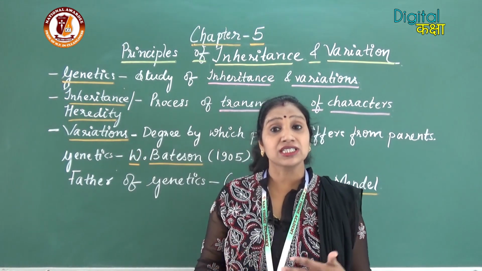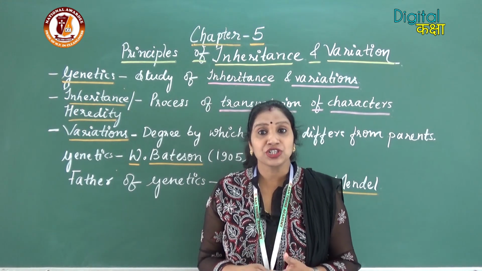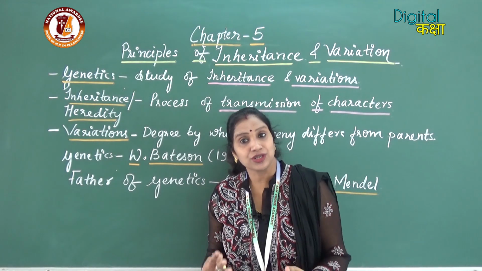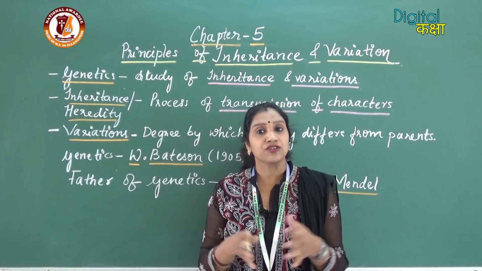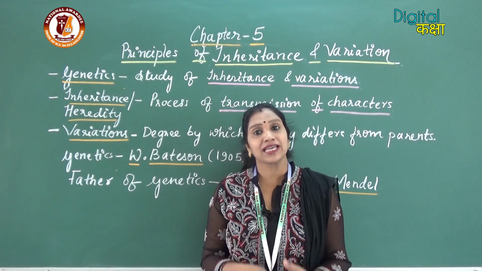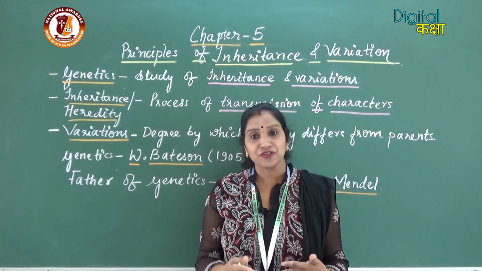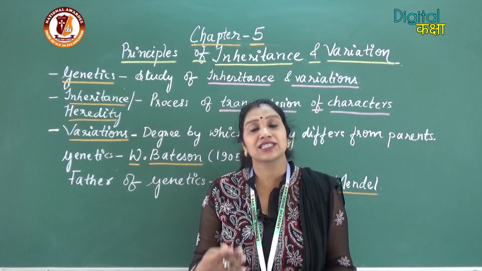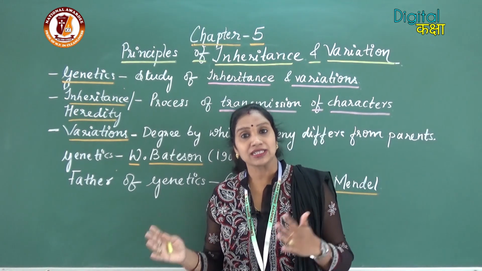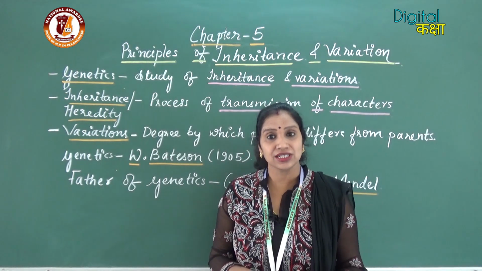The variations may result due to, number 1, recombination of characters. In sexual reproduction, as two individuals are involved and the fusion of the male and female gametes occurs, there will be recombination of genes, and recombination of characters in the next generation. So that is one of the reasons why the variations occur in the next generation.